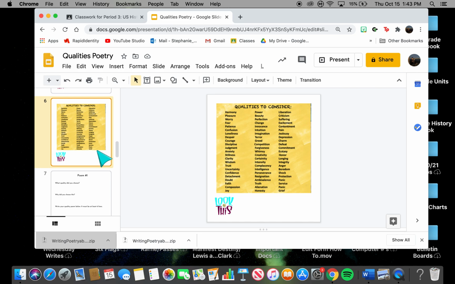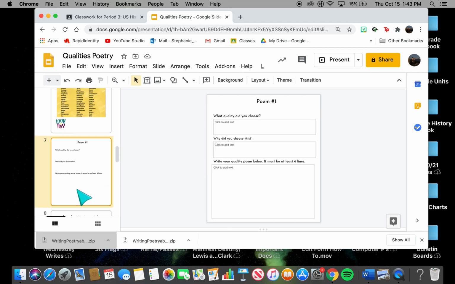You will have these lists of qualities to choose from. You only have to choose 3. I gave you a bunch to choose from, so don't worry too much about coming up with an idea. You can use anything from this list. If you think of one that's not on the list, just check with me to see if it's okay. So you are going to do 3 of those. Yours, again, does not have to be that long. You need to have at least 6 lines, so 1 paragraph for each poem.